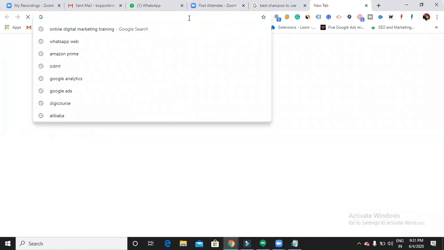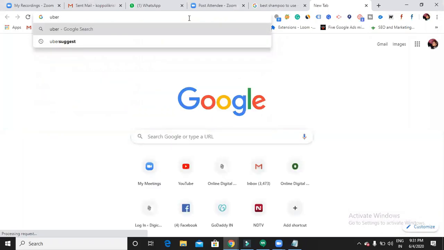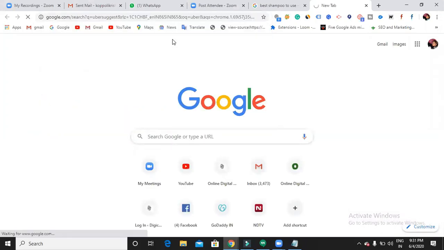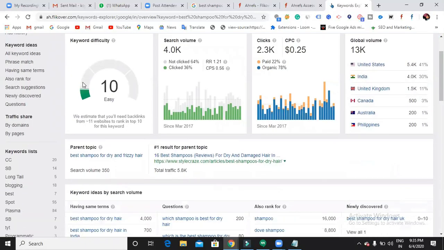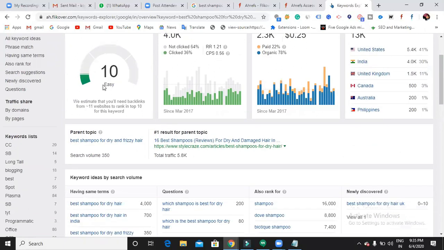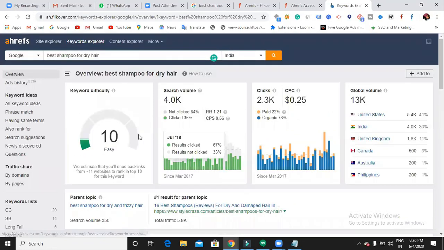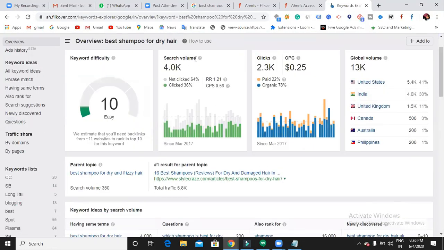Let me open this. Ubersuggest is just a tool where we can see the search volume. Now let us see. This is an Ahrefs tool I have taken, and here I just search for the keyword best shampoo to use. Here it is showing me 10, easy. That means keyword difficulty is 10, so to be on top for this keyword is easy. It is showing you things like search volume per month. The average search volume for this keyword is 4,000.